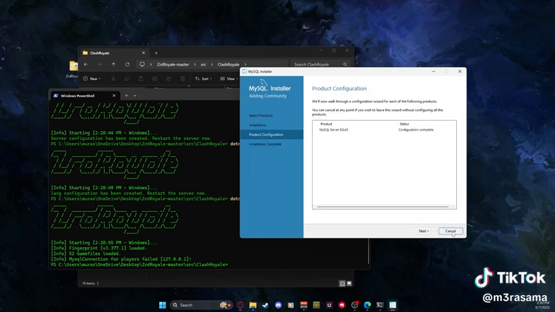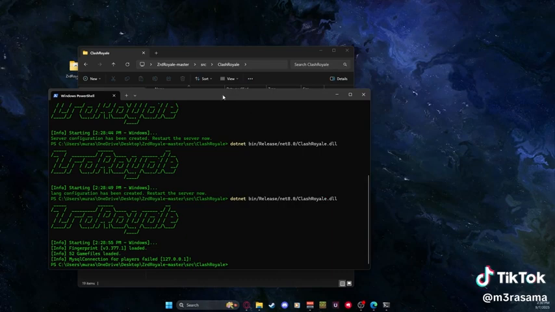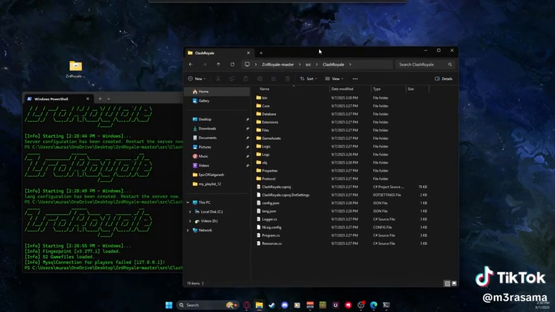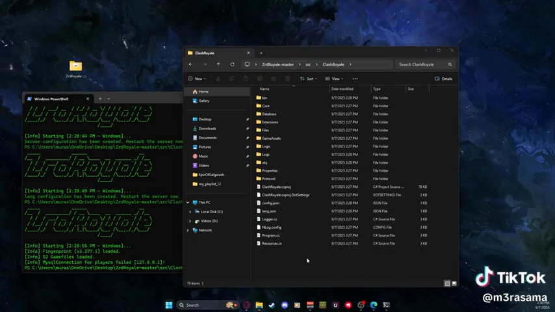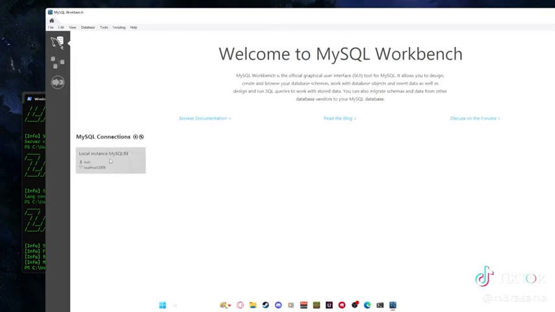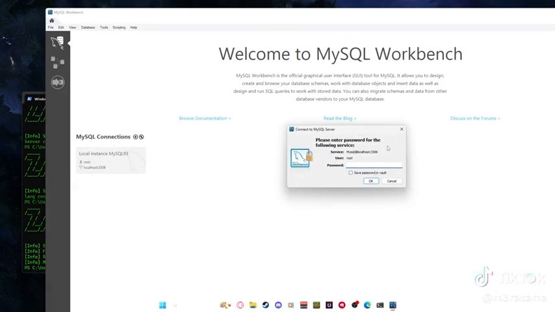So now I have everything up and running, and from here, I can actually start the server. I'm going to press my start menu and open up MySQL Workbench. Go to my local instance, and it's going to ask for my password, which I just created. So put that in.